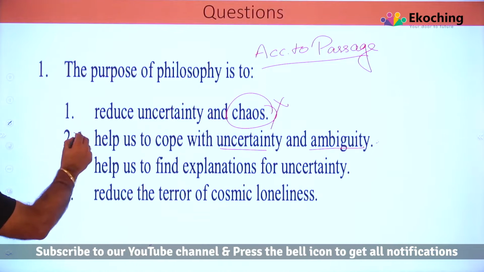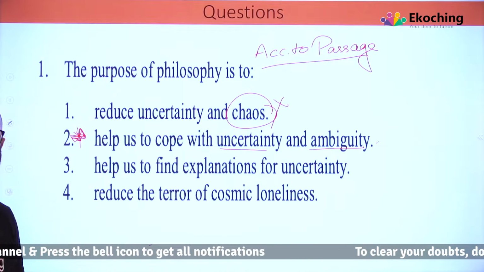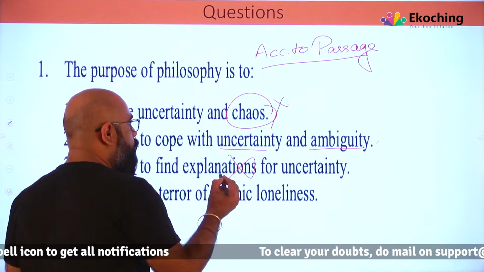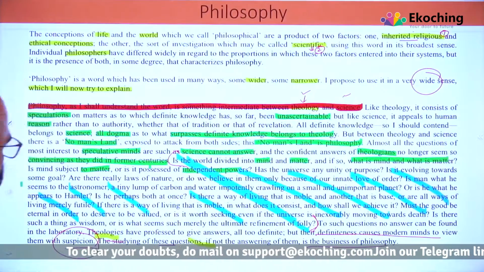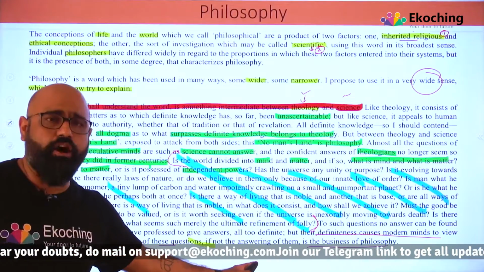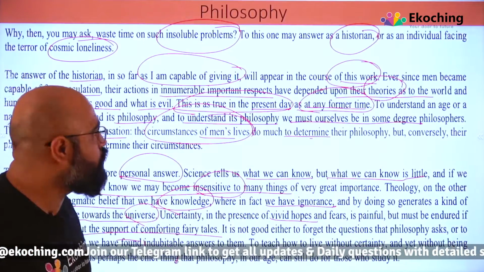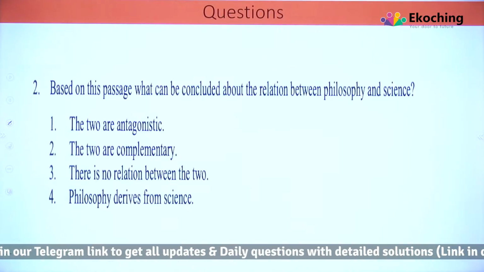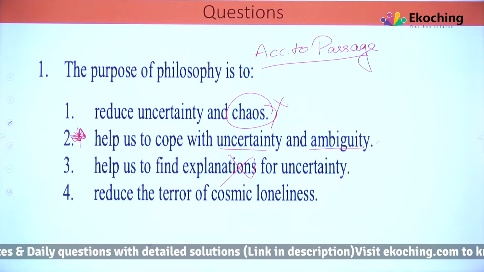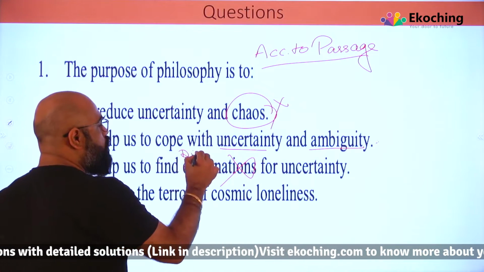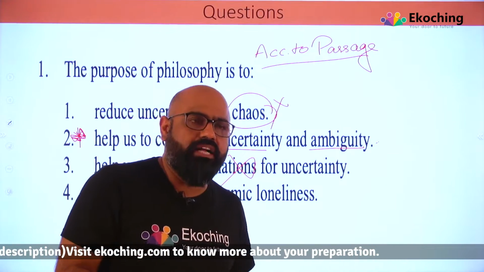But let's talk about option number 3. Three is saying, help us to find explanations of uncertainty. No. If we are talking about philosophy helping us to, so let's move back to the study of these questions, if not answering them. The studying of these questions, if not answering them, is the business of philosophy. And that's what we are talking about in question number 1, when they say help us find explanation of uncertainty. No, it is discussing. It is only discussing. Not sure whether it will be able to explain the uncertainty.